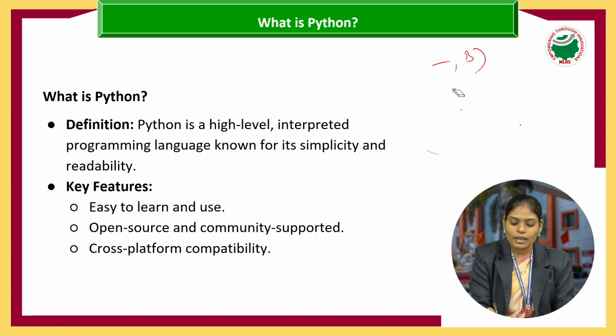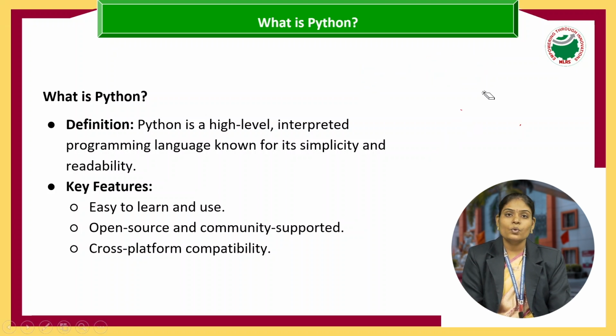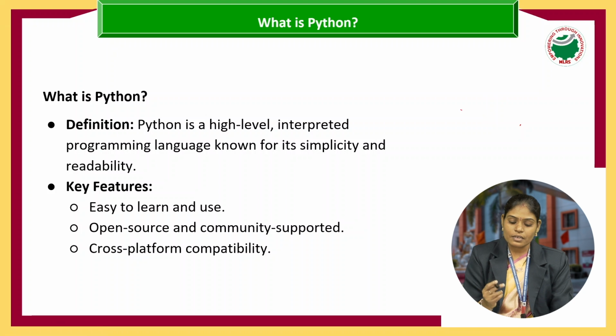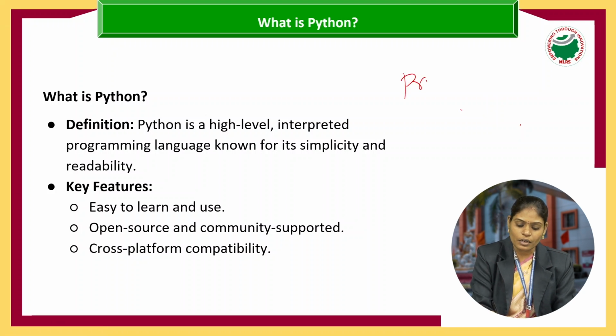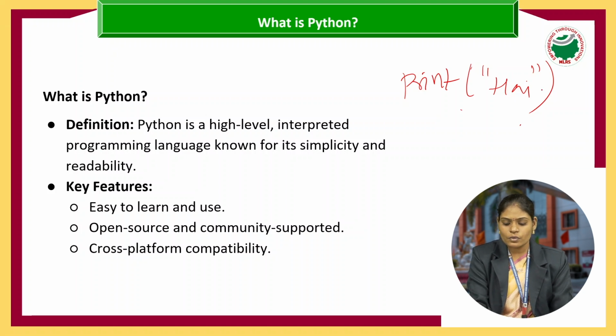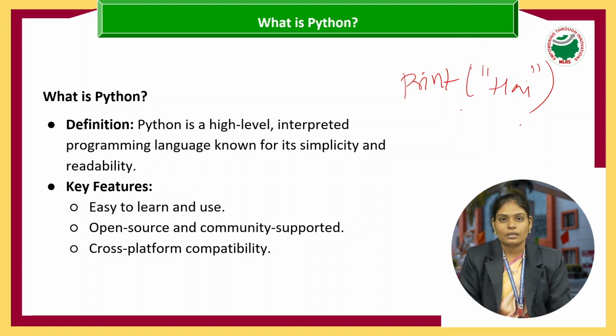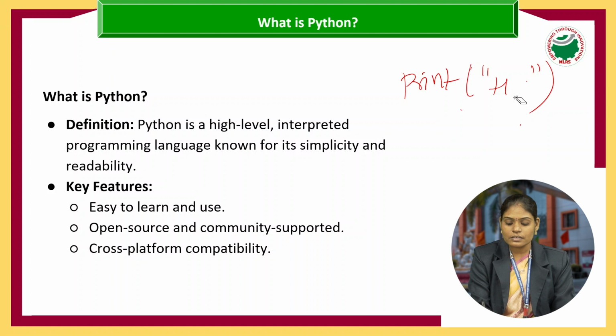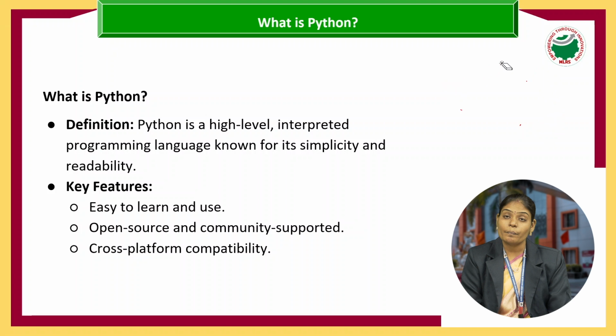And finally, we use high level language because it is human readable and easy to understand. For example, I write print hello world or print hi. It easily says that we are going to print the hello text or the hi text. Whoever the user is, by seeing this statement, he can simply say that we are going to print hi. That's why we consider Python a high level language. And one more advantage is that Python is a platform independent language.